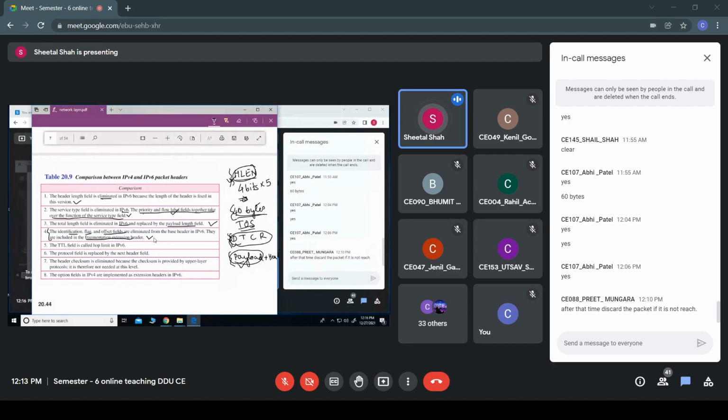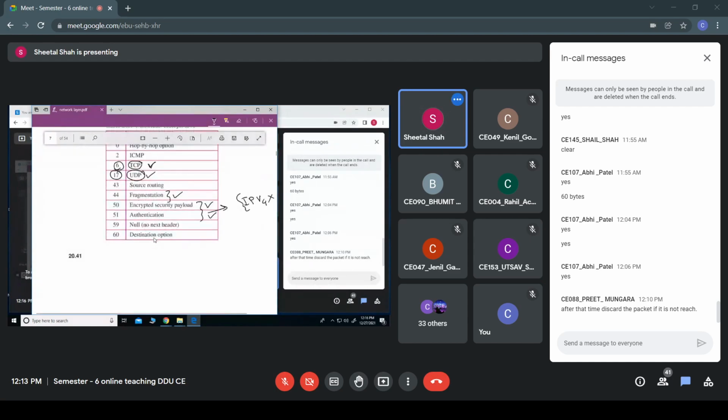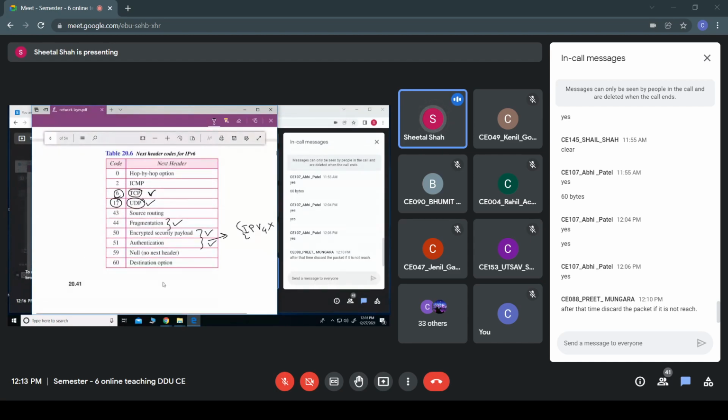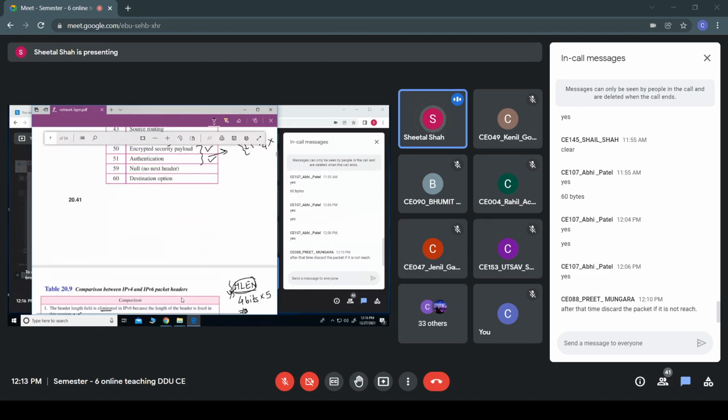Then the next field is the TTL field, that is the time to live field, and that is replaced with the hop limit, which we have discussed. The protocol field is replaced by the next header field. As we have in IPv4, one field of protocol where we used to provide which type of protocol we are using. But here that is replaced with the next header field, and that next header field is filled with the code of each protocol which is used by the upper layer.